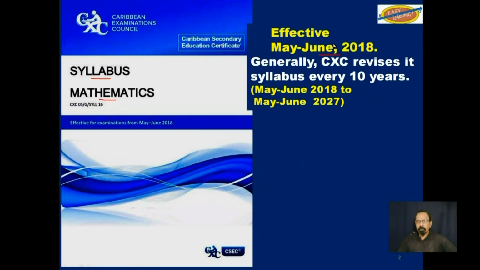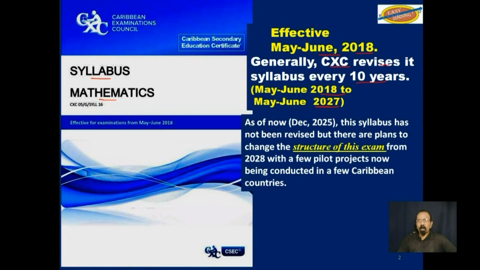Mathematics syllabus, effective May-June 2018. Note that generally CSEC revises its syllabus every 10 years. So this syllabus should actually run from May-June 2018 to May-June 2027. However, as of December 2025, this syllabus has not been revised, but there are plans to change the structure of the exam from 2028 and onward.